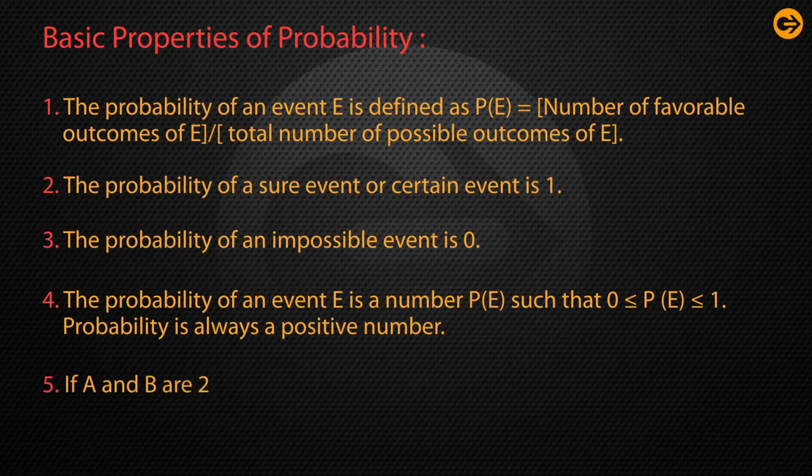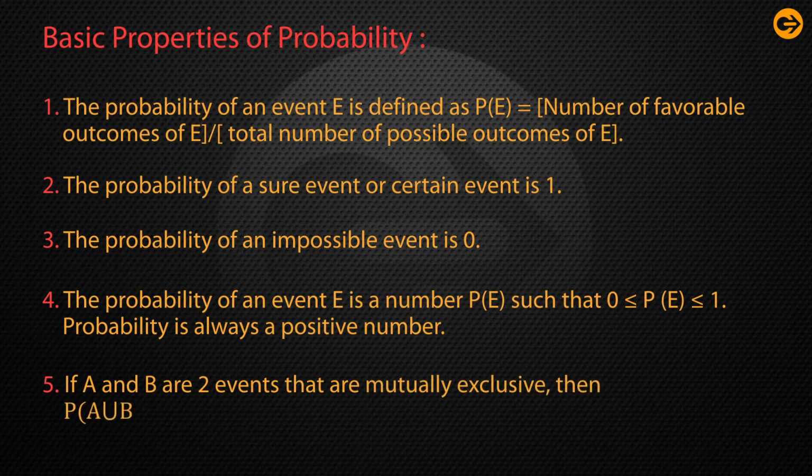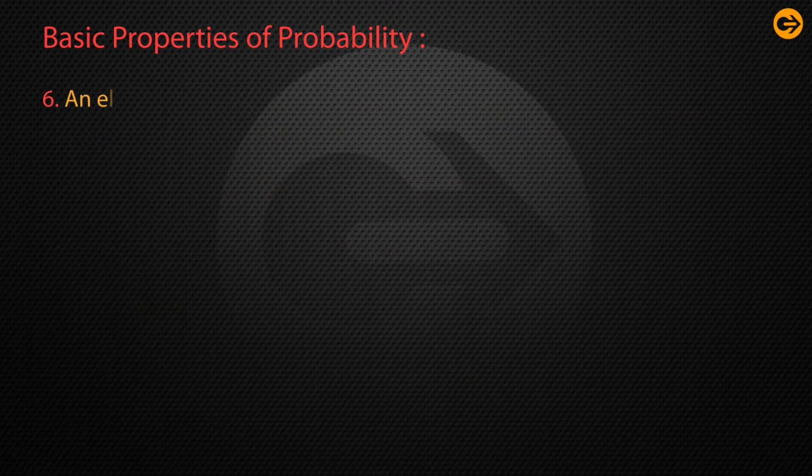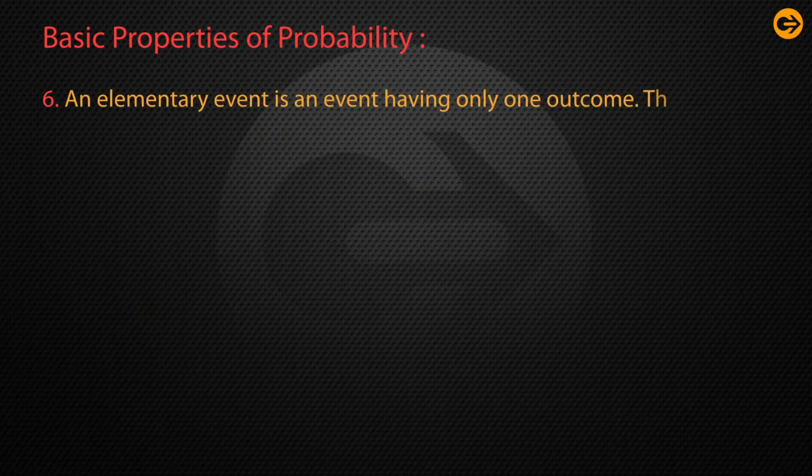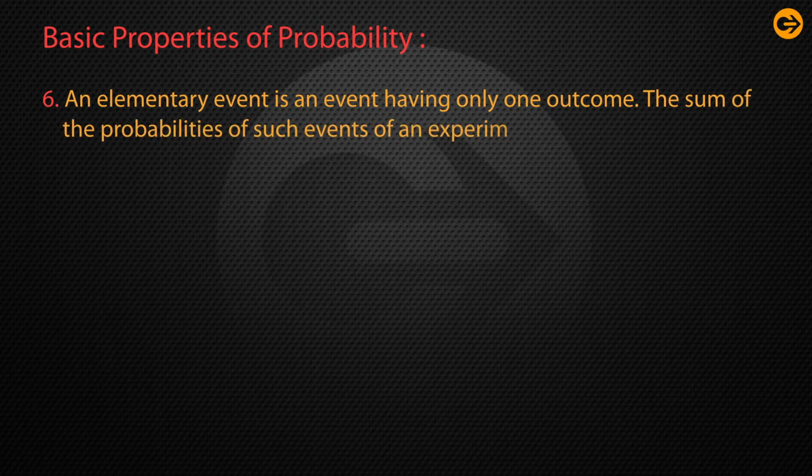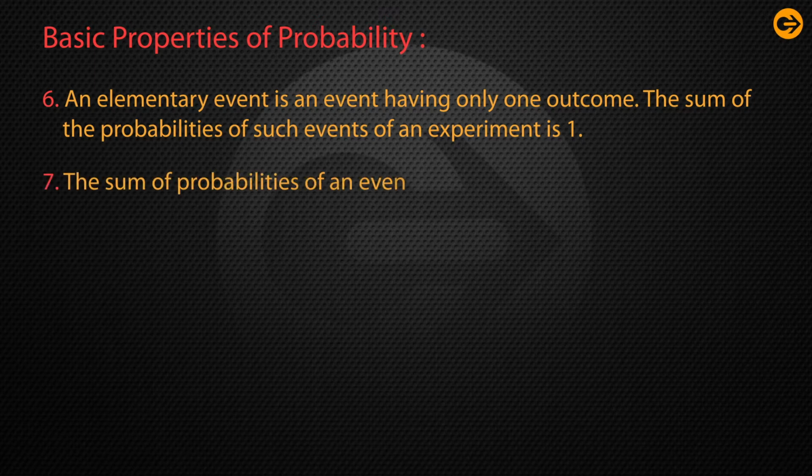And if A and B are two events that are mutually exclusive, then P(A union B) is equal to P(A) plus P(B). Number 6 property: an elementary event is an event having only one outcome. The sum of the probabilities of such events of an experiment is 1. Number 7 property: the sum of probabilities of an event and its complementary event is 1.